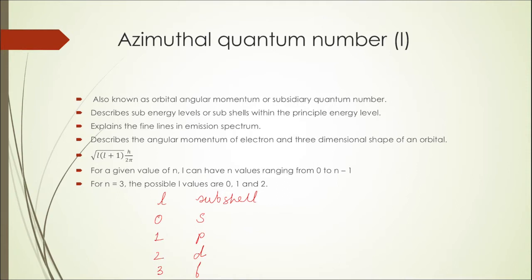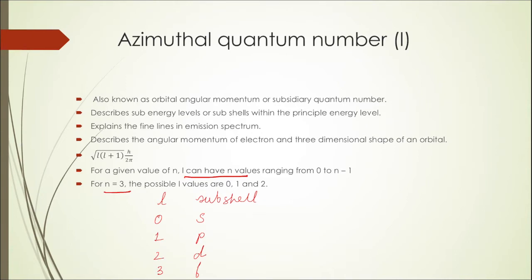In a given principal shell, the number of subshells will be equal to the number of values that L can take. And how many values can L take? You know, for a given value of n, L can take n values. And each value of L will then correspond to a particular subshell. So now if I say that for n is equal to 3, the number of possible values that L can take are 0, 1 and 2, it would mean that the third principal shell will have 3 subshells in it.